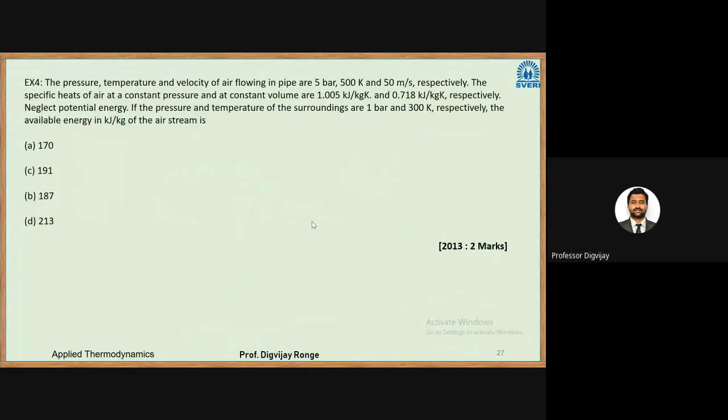Next, here is example number 4. This example will give you an idea about what is meant by available energy. The pressure, temperature, and velocity of air flowing in a pipe are 5 bar, 500 Kelvin, and 50 meters per second respectively. The specific heats of air at constant pressure and constant volume are given. Neglect potential energy. If the pressure and temperature of the surrounding are 1 bar and 300 Kelvin respectively, the available energy in kilojoule per kg of the air stream is? In this case they have given some energy inputs, and from that you have to calculate the total available energy.